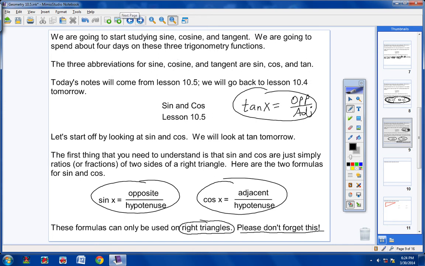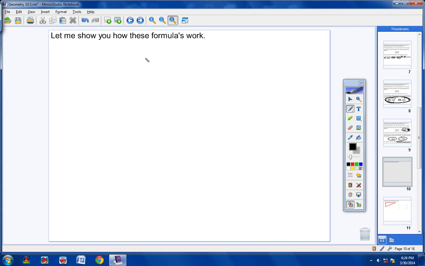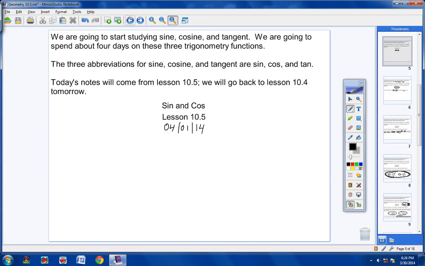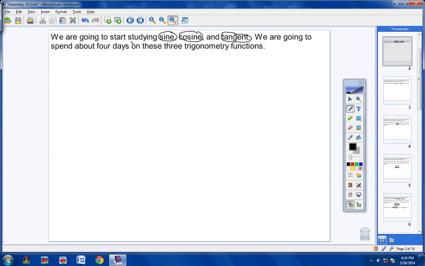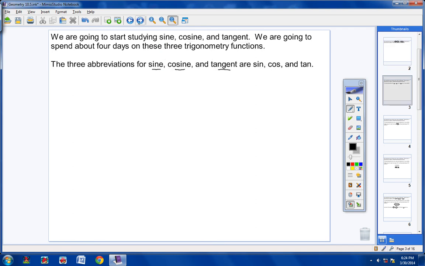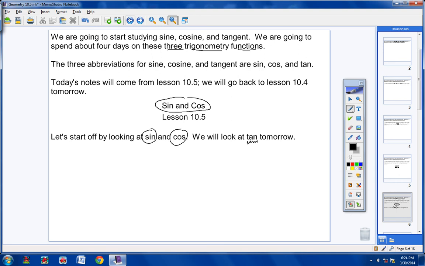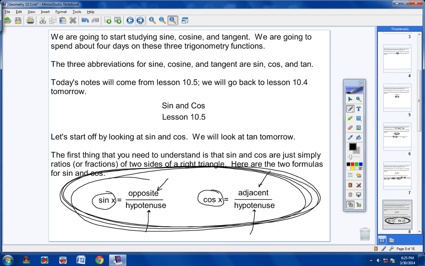Let's continue on. Now, let me show you how these formulas work. So please take some really, really good notes, okay? And I hope that you're wise in class. I hope that you know that you might not need to write down something like, we're going to study this today. You might want to write this in your notes about the abbreviations. You should be able to look at what I'm putting up here and know what's important to write down and what's not. For example, these formulas are very important. I would write that down.